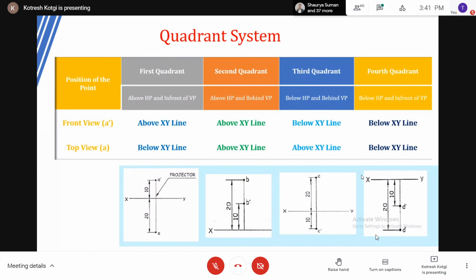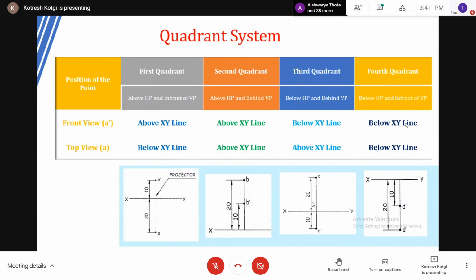Sir, above the horizontal plane and in front of the vertical plane. That is the position of a point in the first quadrant. Above the XY line, it is the front view, because whatever you get on VP is the front view. Below the XY line, it is the top view, which you get on HP.